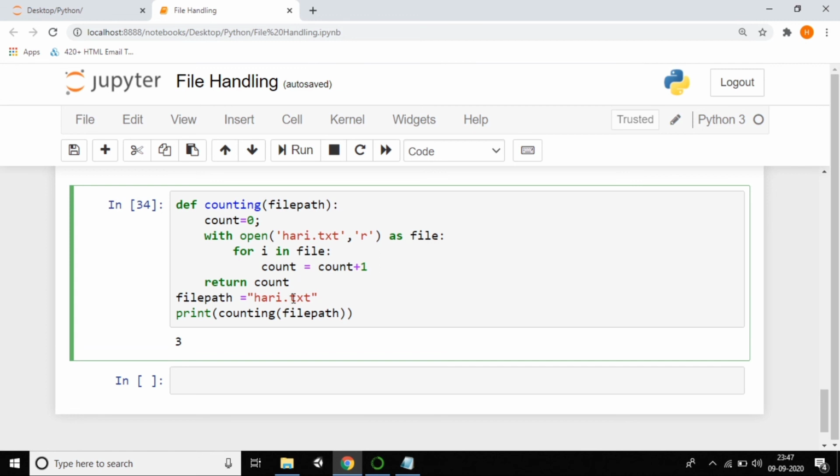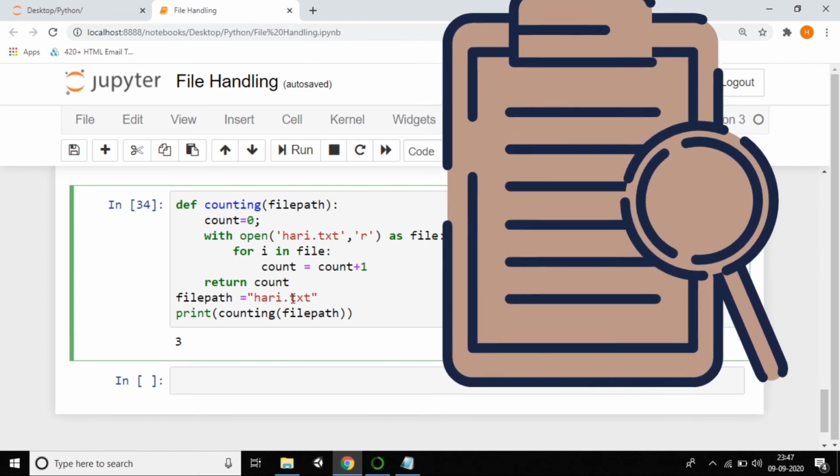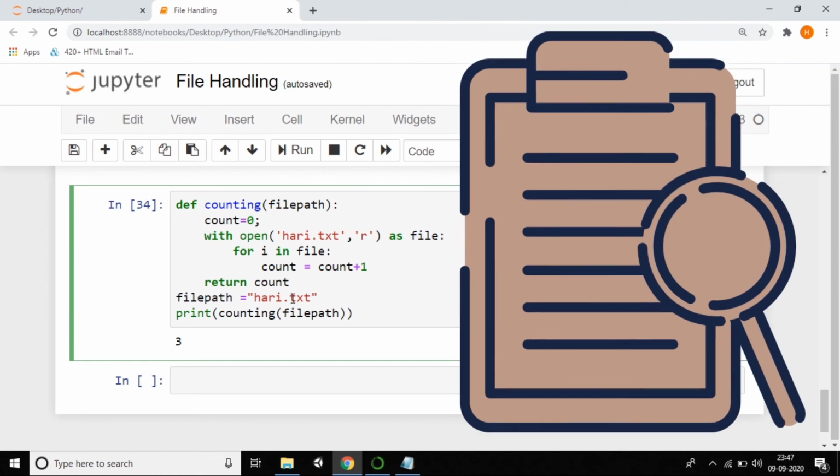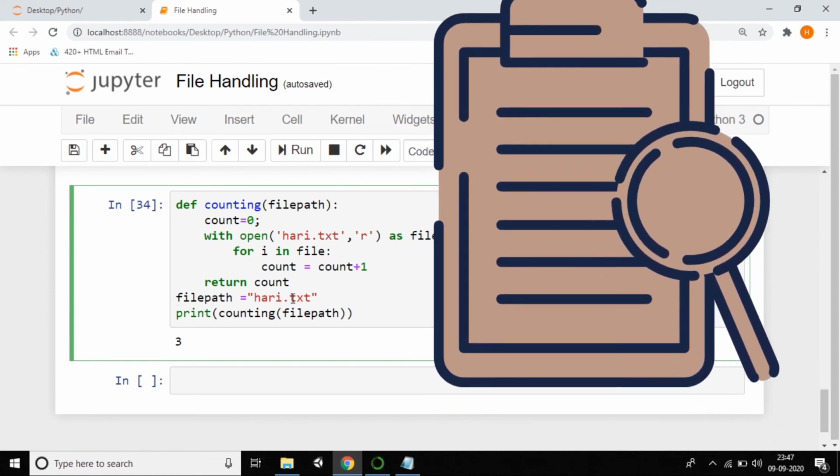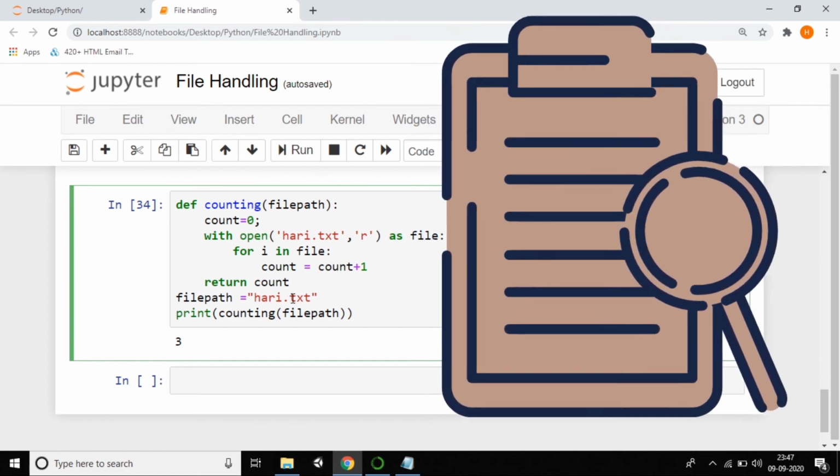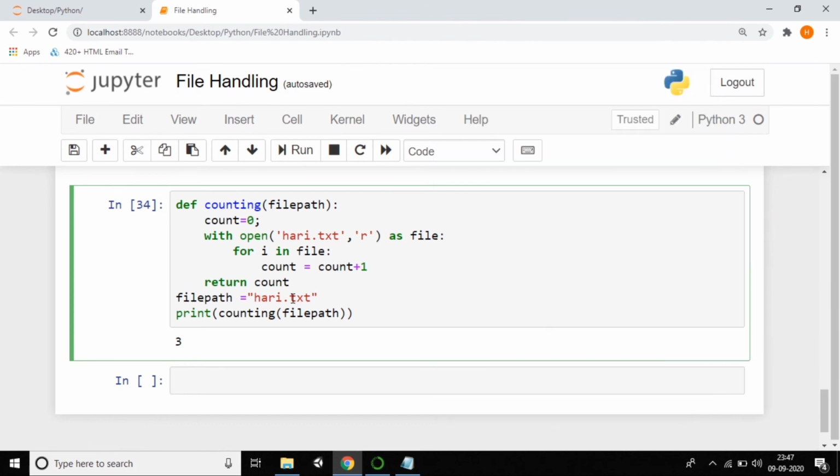So this is all about file handling, and I'm also giving some tasks related to file handling. Just go to the description and do the task. Only then will you be able to learn any programming language, not only Python. If you want to do something crazy, just open the laptop and practice it. Only then will you learn something. Just watching tutorials is not at all enough. Do something, and I'll come with another tutorial on a crazy topic.